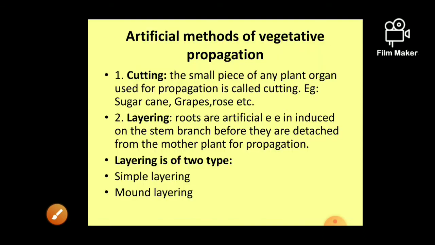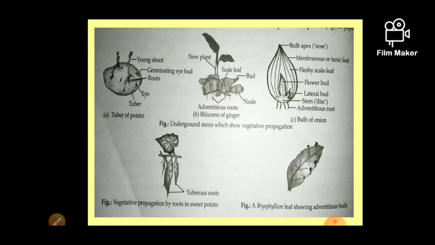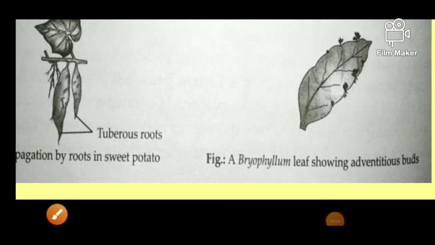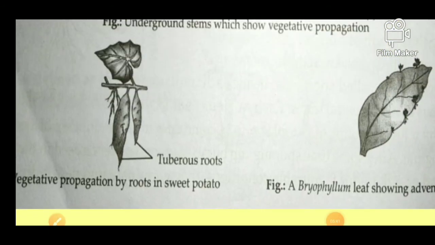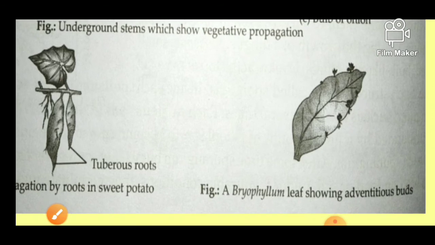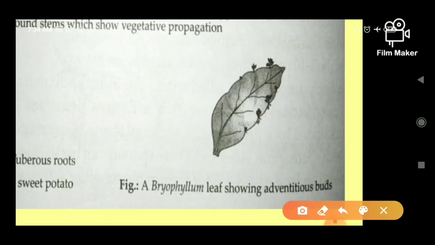Now in this diagram you can see this is the leaf of bryophyllum. In the bryophyllum, vegetative reproduction takes place through the leaf. You can see in the margin of the leaf, at each notch small plantlets grow.